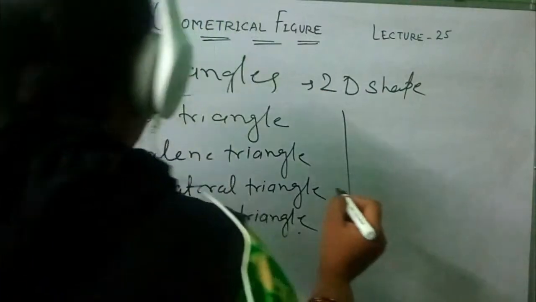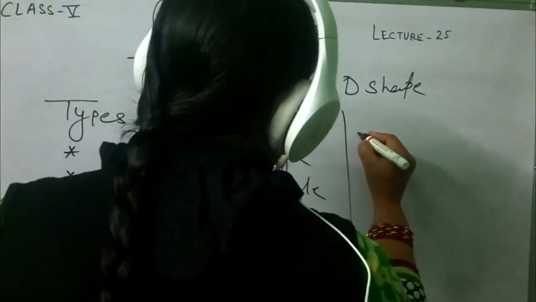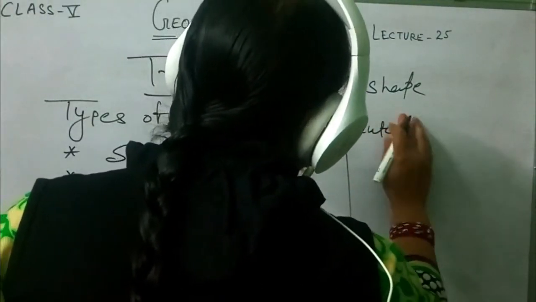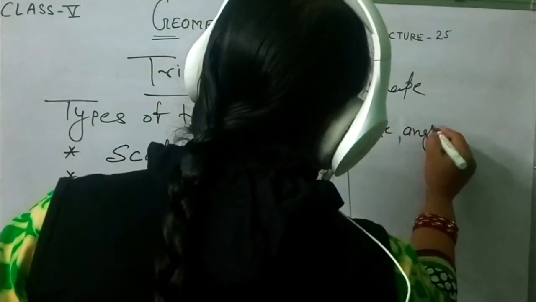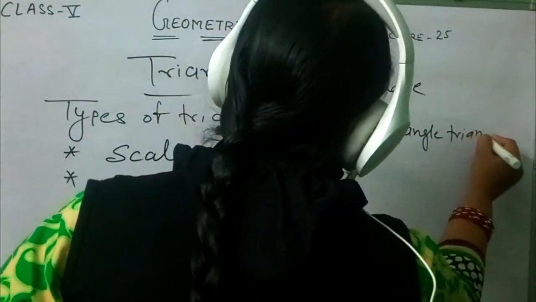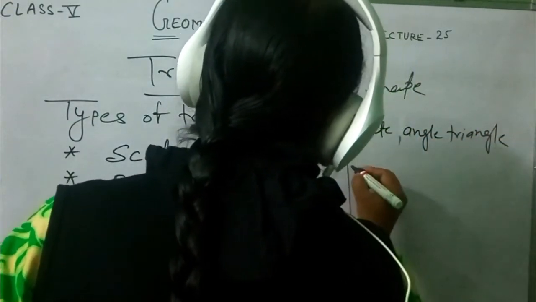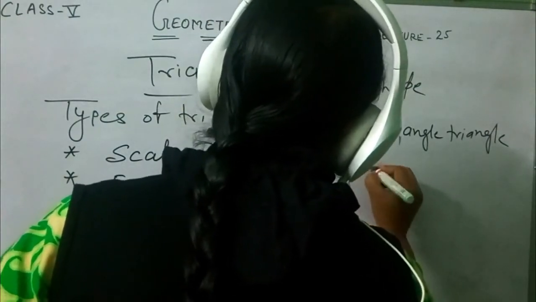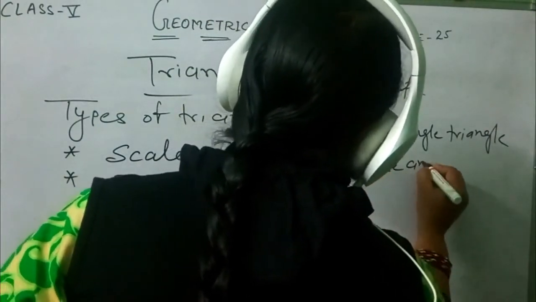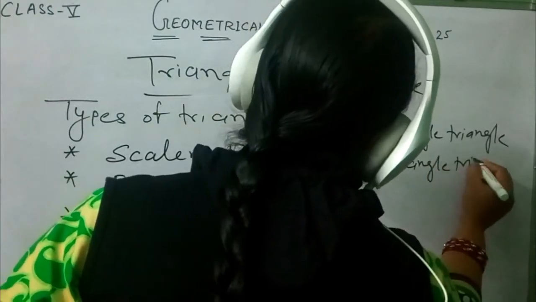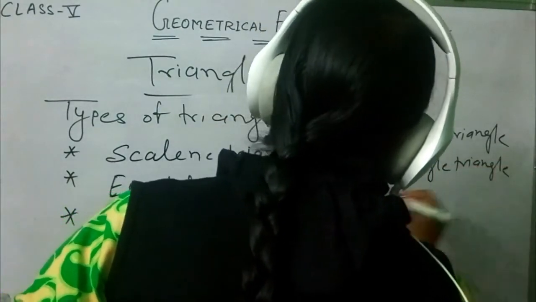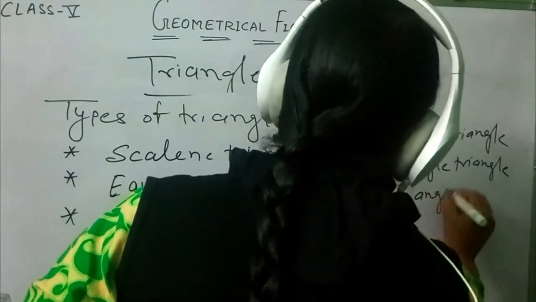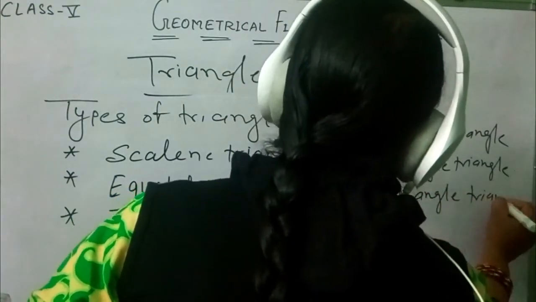Another, according to the angles, is the acute angle triangle. Next one is the obtuse angle triangle, and right angle triangle.